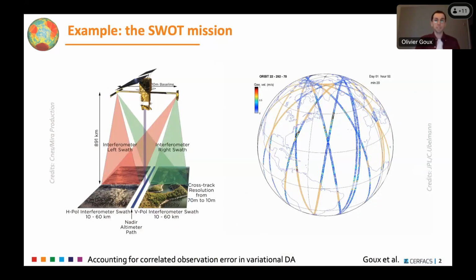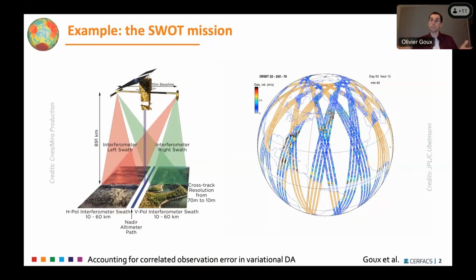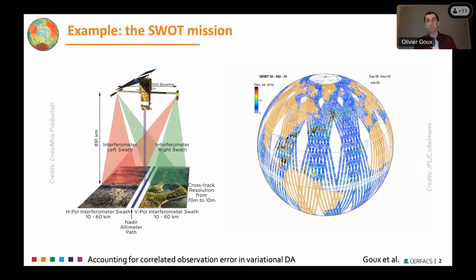The SWOT mission was launched last December, and it is designed to observe the ocean. It's a new generation of altimeter. It scans the sea level anomaly, or the sea surface height, with a wide swath, 100 kilometers long, as opposed to previous altimeters, which only made a 1D measurement at nadir. This is a very new and exciting technology because it will largely increase the resolution of the observations, but it also brings a new error budget that contains large correlated errors.